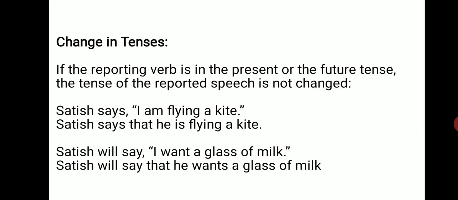Now come changes in tenses. If the reporting verb is in present or future tense, the tense of the reported speech will not change. Satish says, "I am flying a kite." Satish says, this is present tense, so the reporting verb is in present, so there will be no change in the tenses of reported speech. All other changes will be made, but the tense of the reported speech will not change.